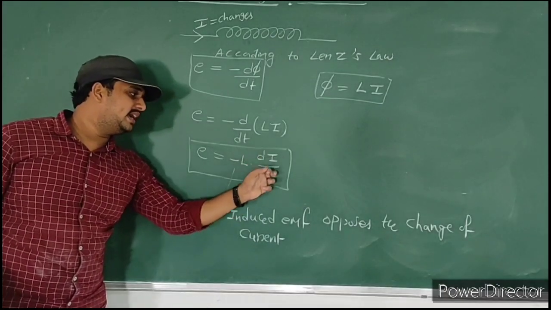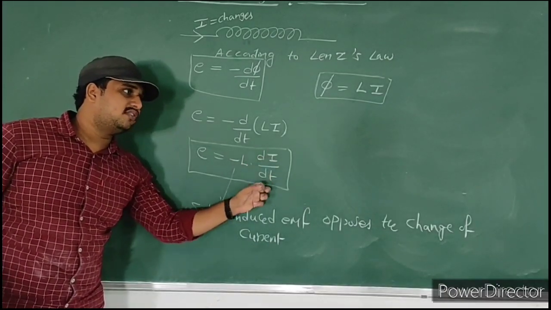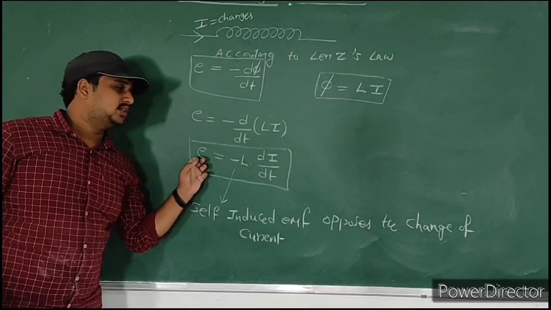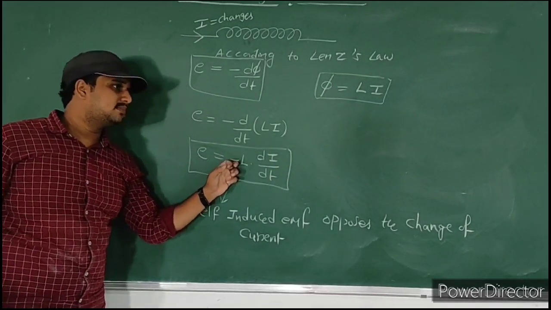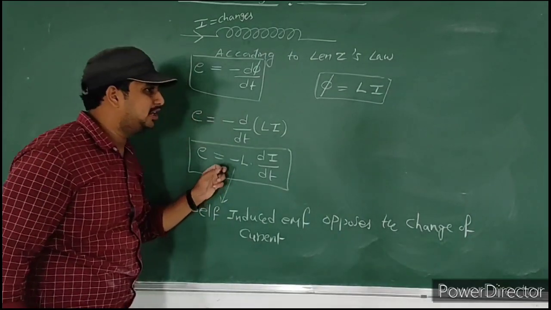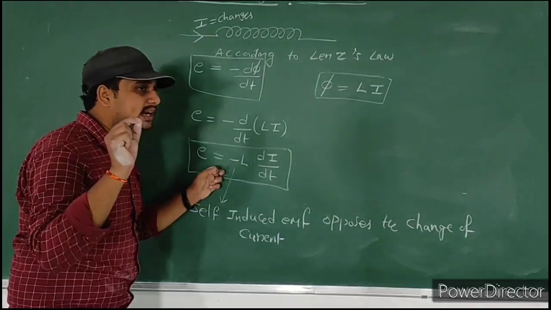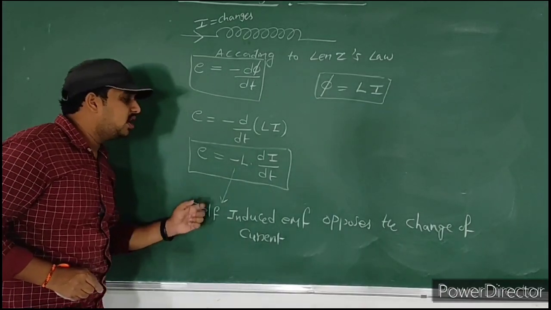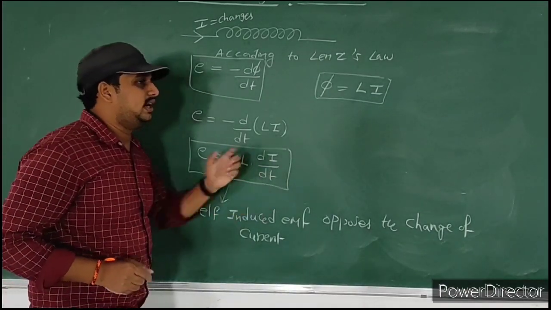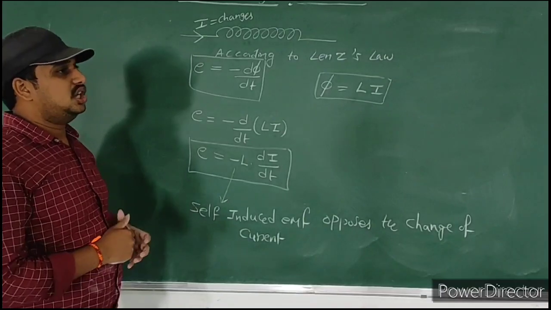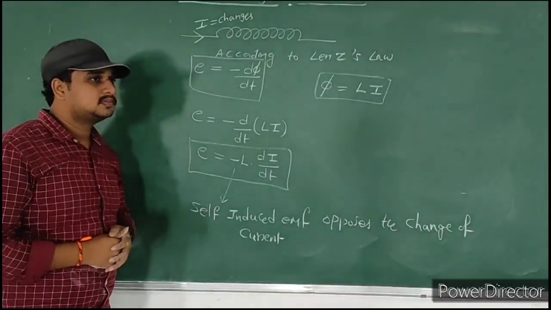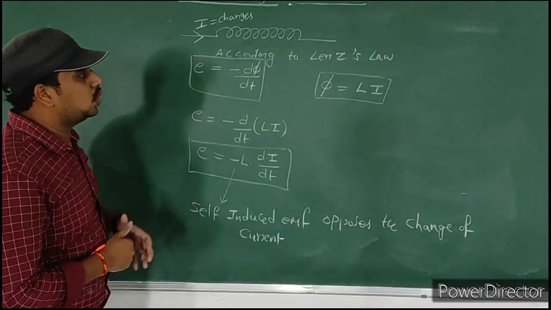Observe carefully. di by dt means rate of change of current. This change is opposed by this EMF. So that's why we consider minus. This minus does not belong to the magnitude. This negative sign indicates the self-induced EMF opposes the change of current. Now I will discuss how it opposes. Please note this down.